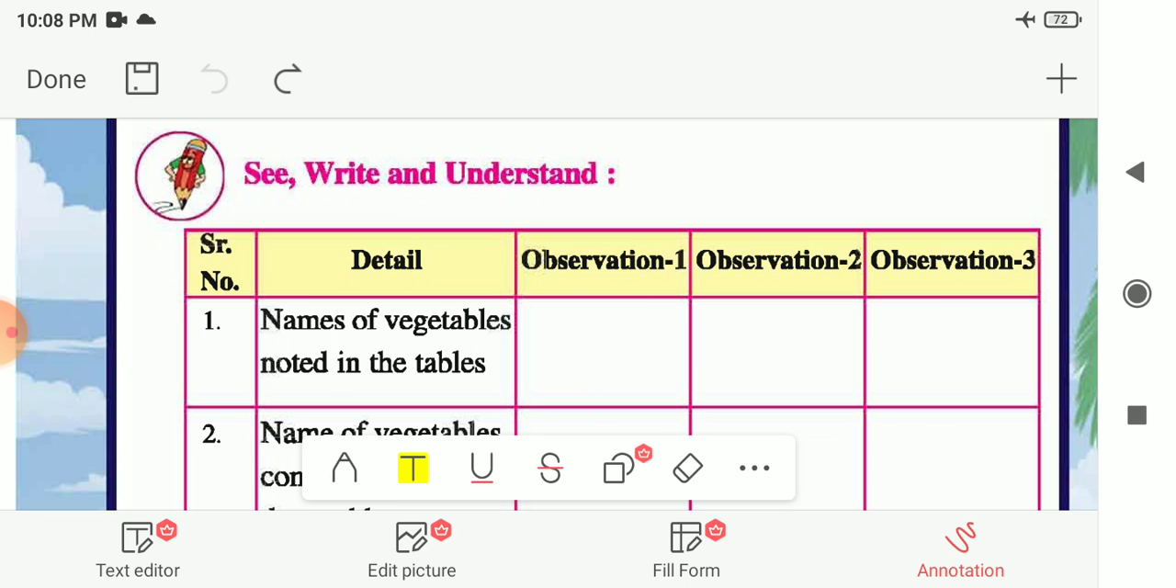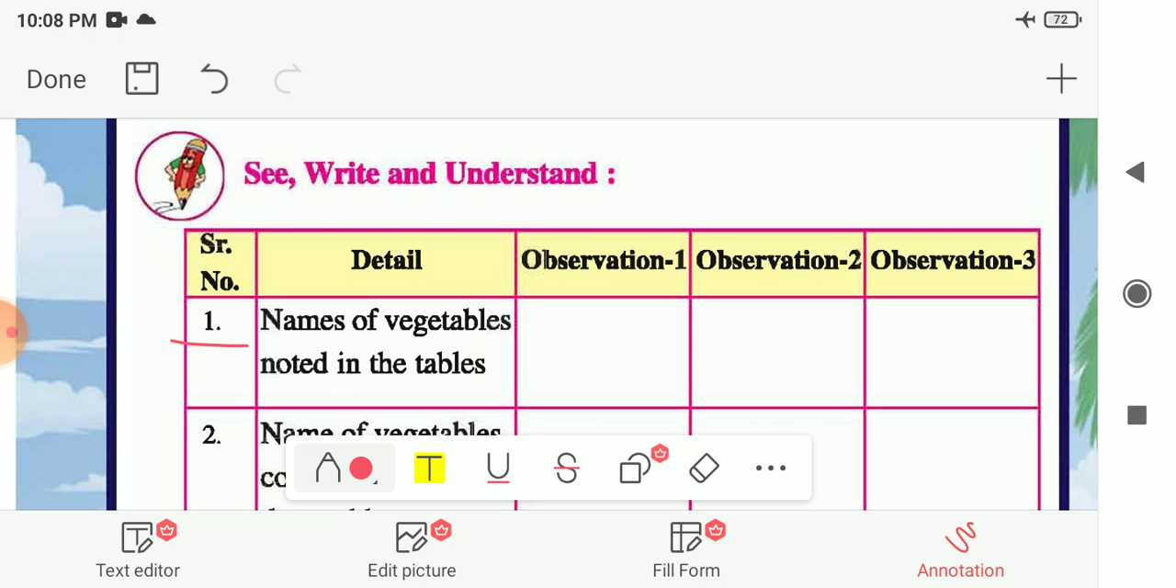one table is given to you. You have to see this table first, then write and understand it. In the first row, you have to write the names of the vegetables noted in the tables. Observation 1, that means in the month of June, which kind of vegetables can be seen or obtained easily in the June month.